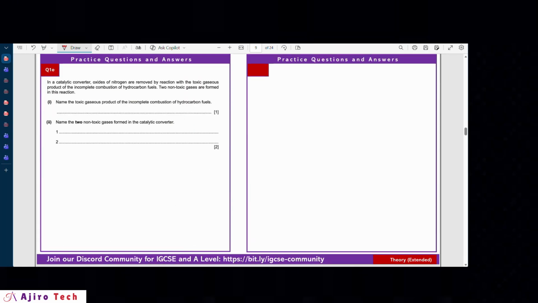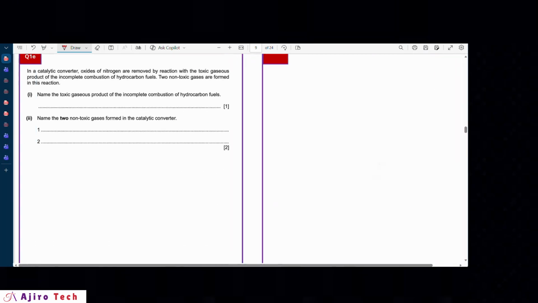It says in a catalytic converter, oxides of nitrogen are removed by reaction with the toxic gaseous product of the incomplete combustion of hydrocarbon fuels. Now, two non-toxic gases are formed in this reaction. Name the toxic gaseous product of the incomplete combustion of hydrocarbon fuels. Remember, for example, if you have methane as an example of a hydrocarbon, and you burn it incompletely, you're going to have carbon monoxide and water, right?